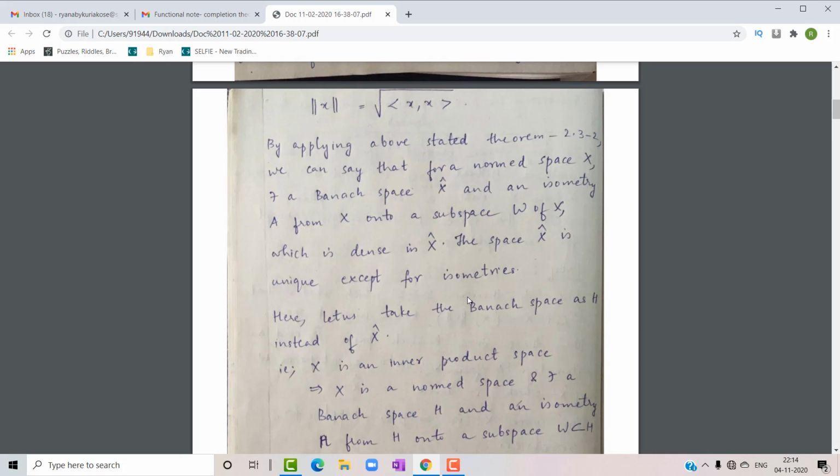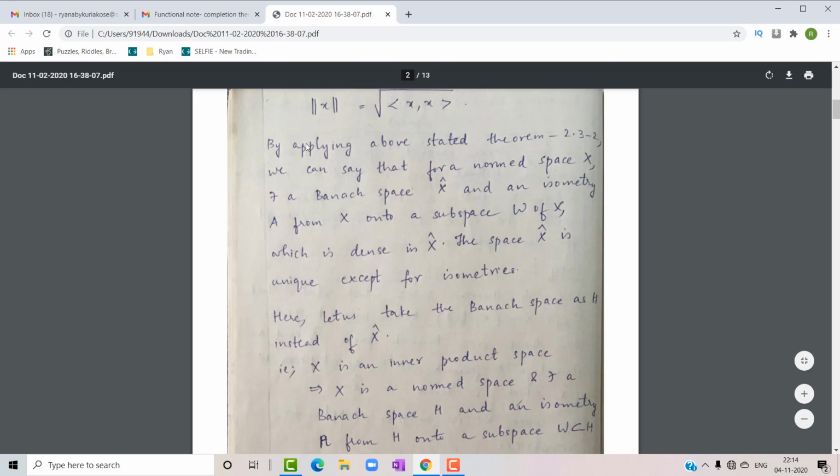We have an inner product space X which defines a norm given by norm of x is equal to square root of inner product of x comma x. Since we have a norm which is induced by the inner product, we can directly use this theorem 2.3.2 in our proof.